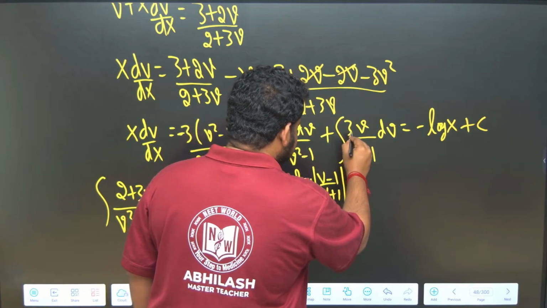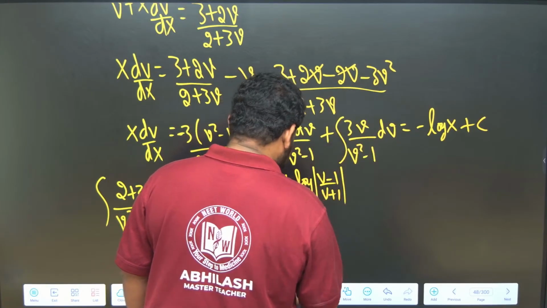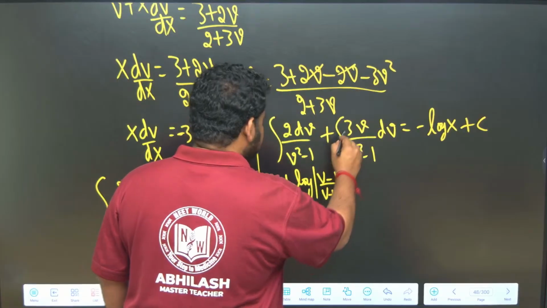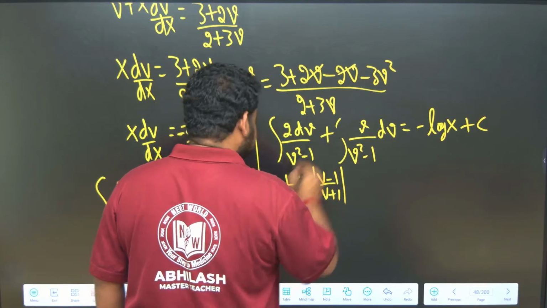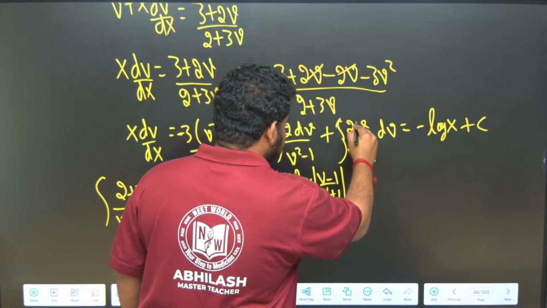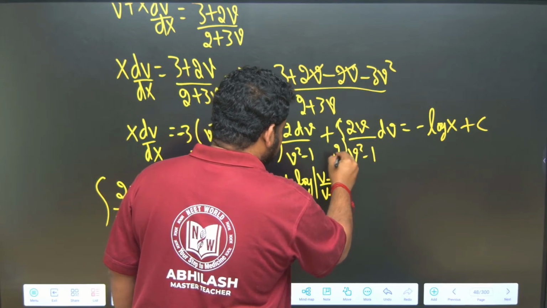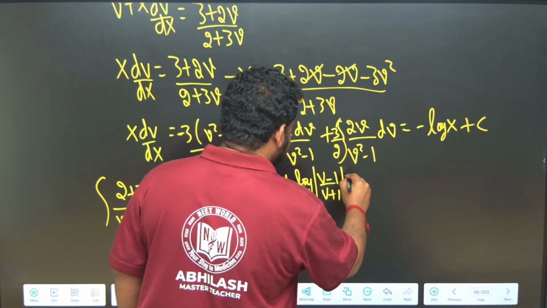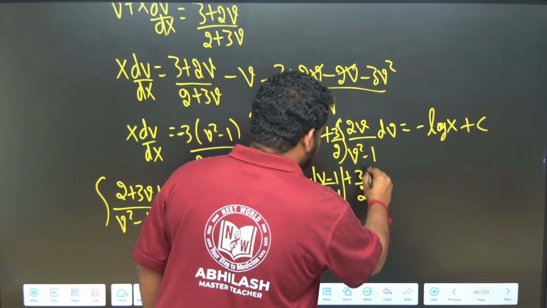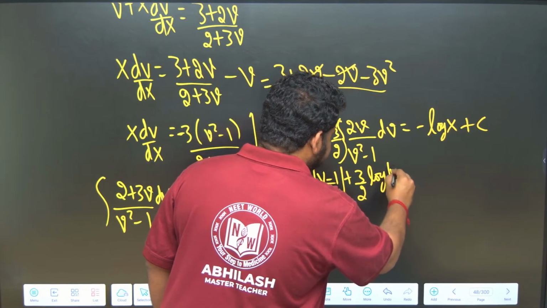This one I can write with 3 taken outside. Because the derivative of v square is 2v, I should divide by 2, and 3 I can write outside. So this will become plus 3 by 2 into log of mod v square minus 1.